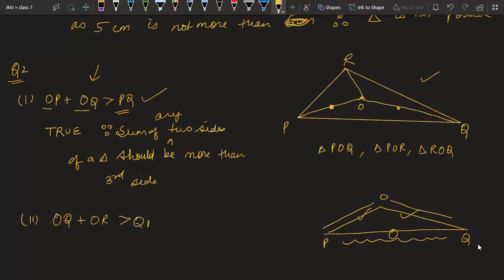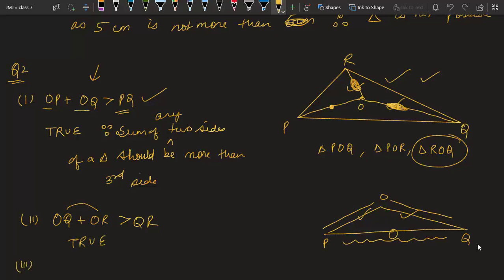Similarly, if you take the second part, we just have to verify OQ plus OR is more than QR. Again, if you observe OQ and OR, OQ is coming here and OR is coming here. So again, there are two sides of a triangle, which is triangle ORQ. OQ plus OR is obviously more than QR. No doubt. So this is also true, and same reason.